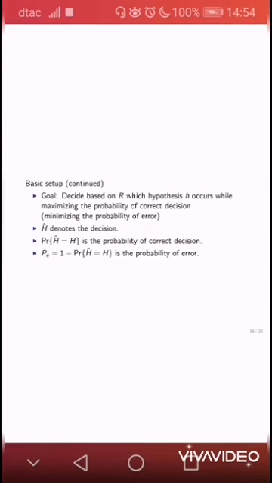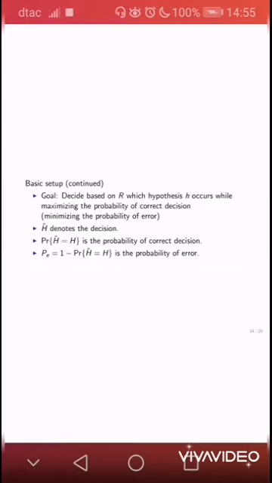The goal of hypothesis testing is to decide, based on the observation R, which hypothesis H occurs, while maximizing the probability of correct decision, or in other words, minimizing the probability of error. For the decision, we usually use a hat on top of the variable.